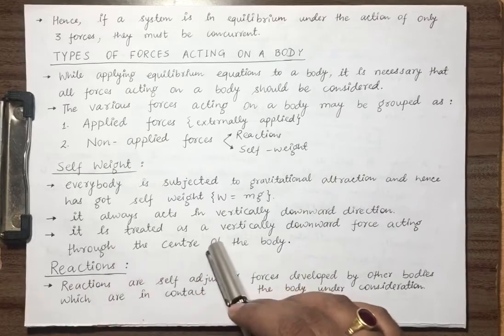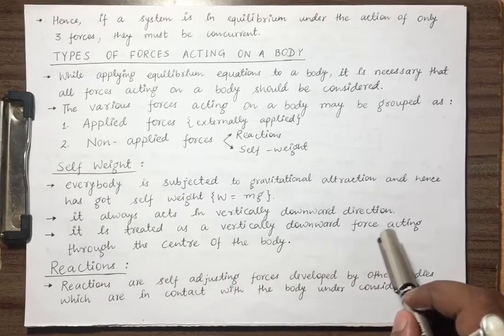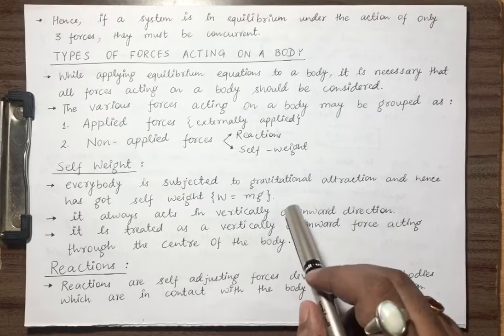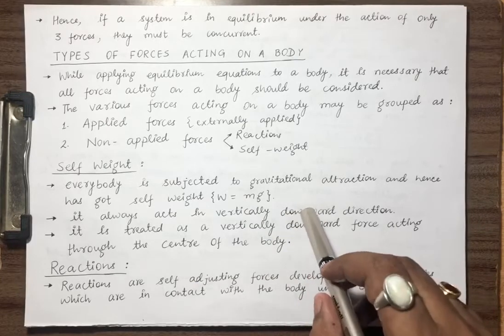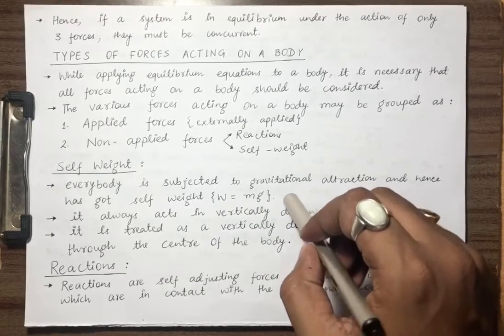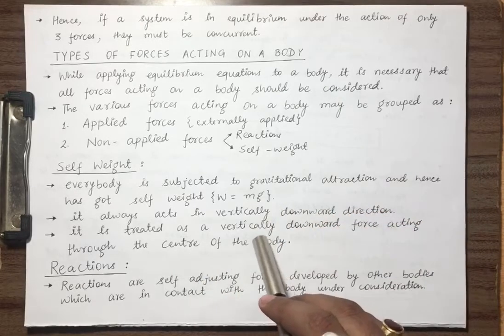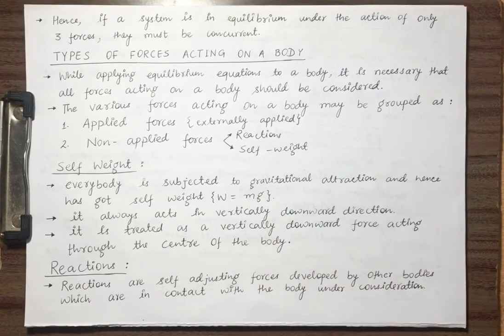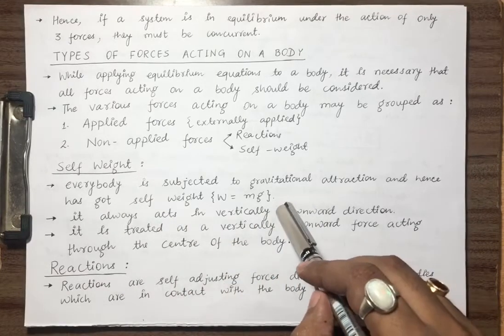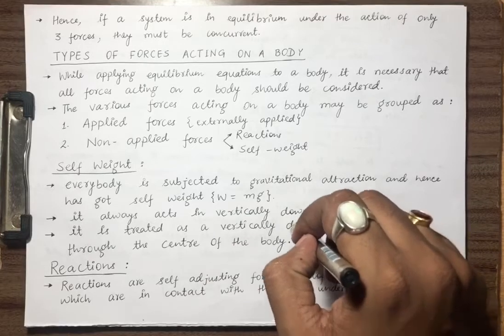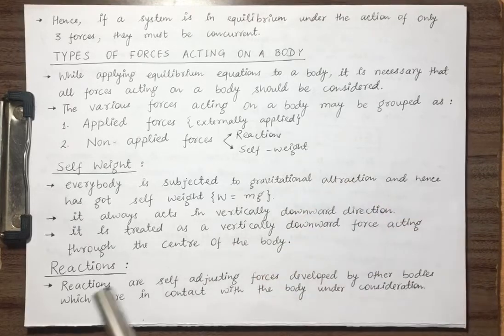It is treated as a vertically downward force acting through the center of the body. The gravitational force will always act at a point termed the center of gravity. The name center of gravity comes from the fact that the gravitational force acts along this point. So this is self weight.